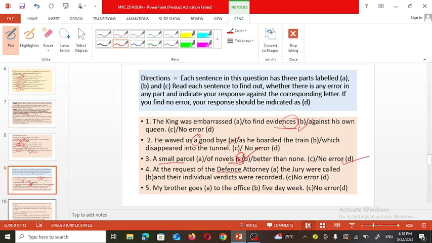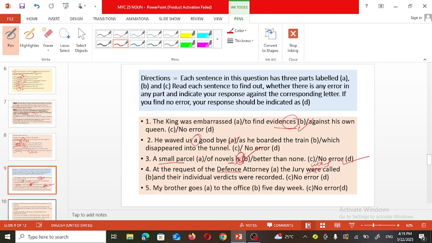Now let's see the next one. At the request of the defense attorney, the jury were called and their individuals' verdicts were recorded. Here, jury were called. Jury is a collective noun and should be considered as one, so instead of were, was must be there. That's why the error is in this B part.